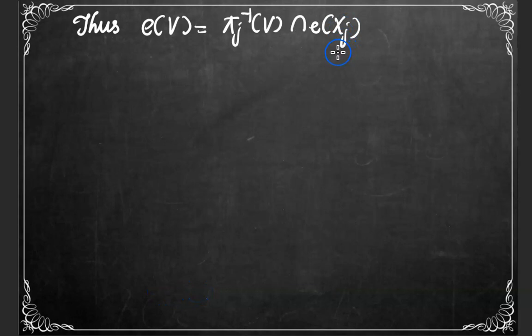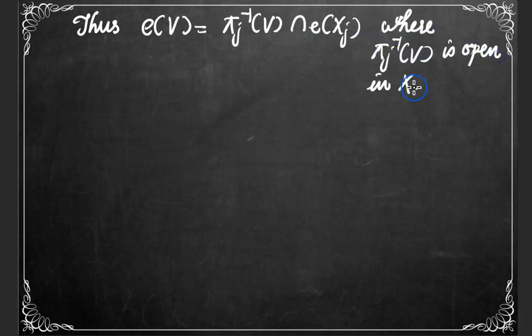Thus we have expressed E of V as the intersection of pi j inverse of V with E of Xj, where pi j inverse of V is open in the topological product X. So E of V is the intersection of an open set in X and the subspace E of Xj.